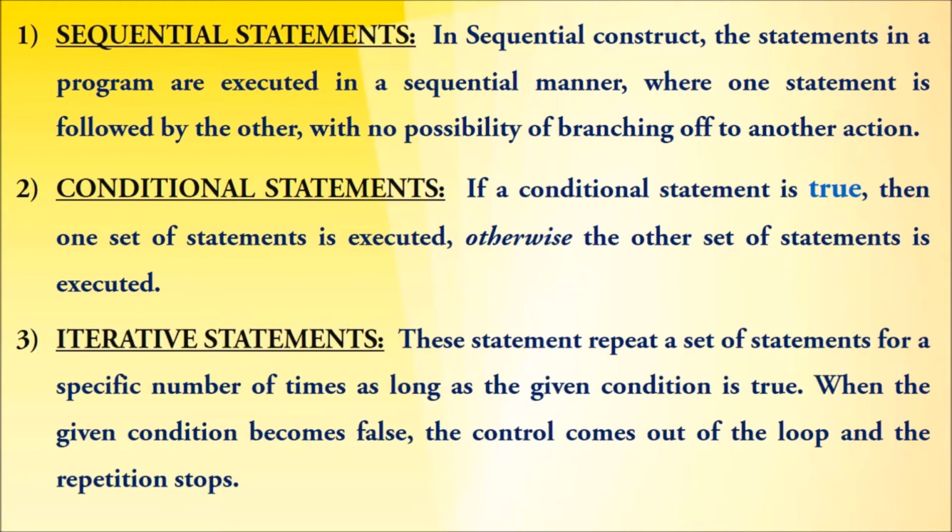The third part is iterative statements. Now here these statements repeat a set of statements for a specific number of times as long as the given condition is true. Till a particular condition is true, the set of statements will keep on repeating. Suppose this particular statement has to repeat for 4 times, so it will keep on repeating for 4 times. When the given condition becomes false, the control comes out of the loop and the repetition stops.